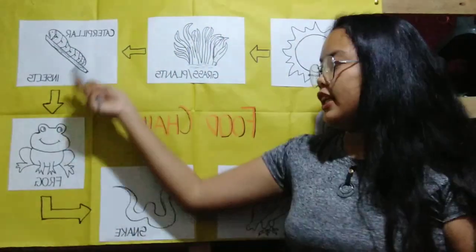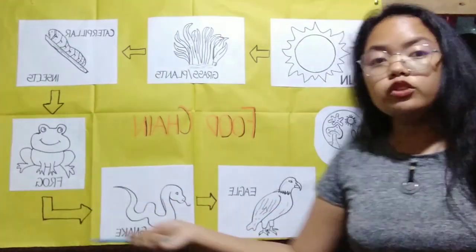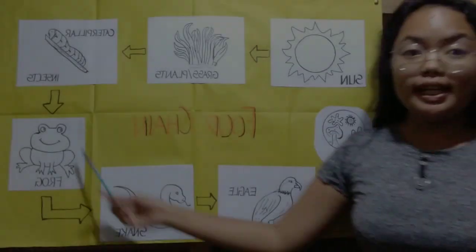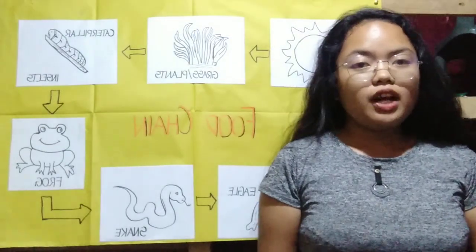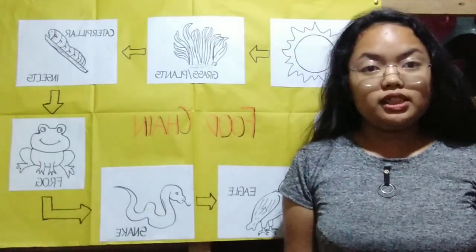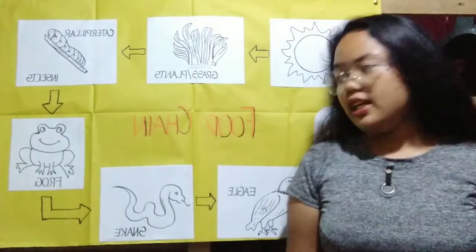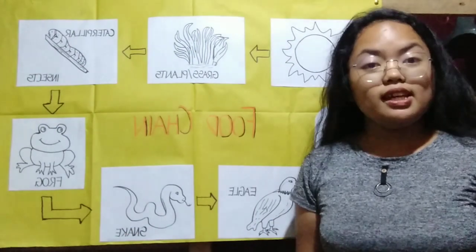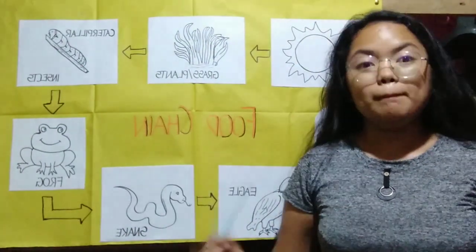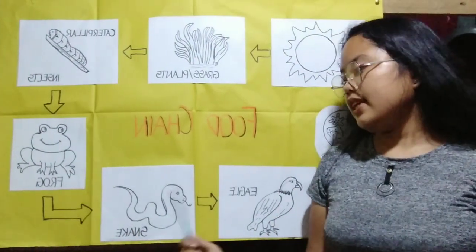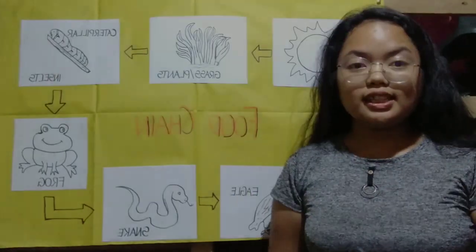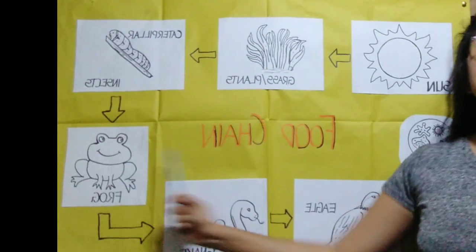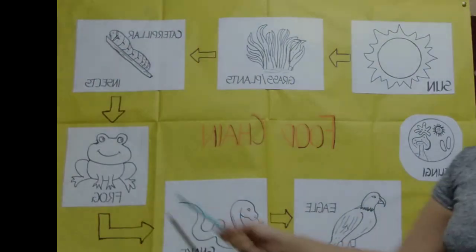What is the second consumer, or where is the second consumer here in my example? The animals who eat animals, we call them carnivores. In Bisaya, carnivores is based on the word carne, the meaning of which is meat. Carnivores are the animals who eat animals. And now, the carnivores are our second consumers.